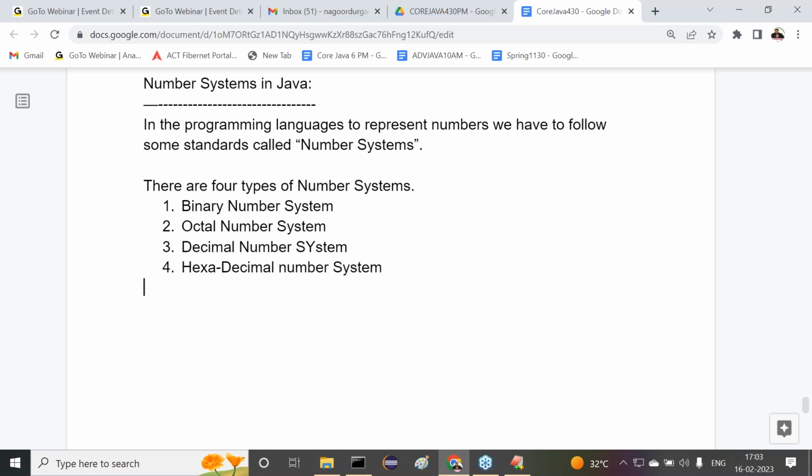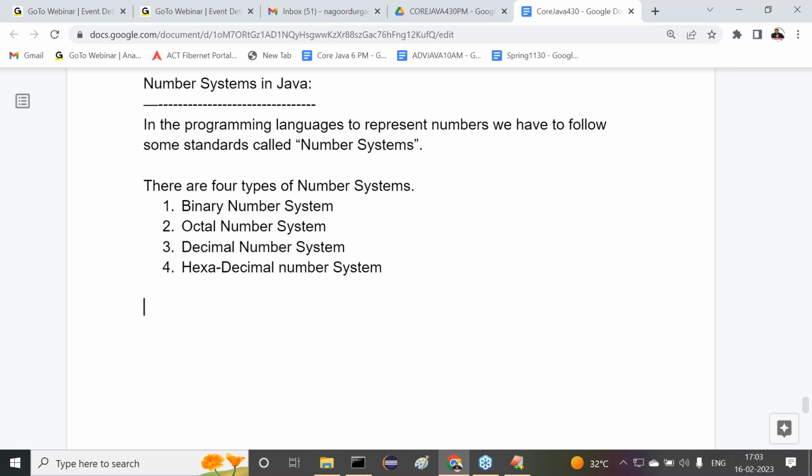That's it. All of you are getting clarity now? Overall, how many types of number systems are available in Java? Not only in Java, in general, 4 types of number systems are available. What are the 4 types of number systems? Binary number system, octal number system, decimal number system. Then what next one? Hexadecimal number system. These are the various types of number systems.